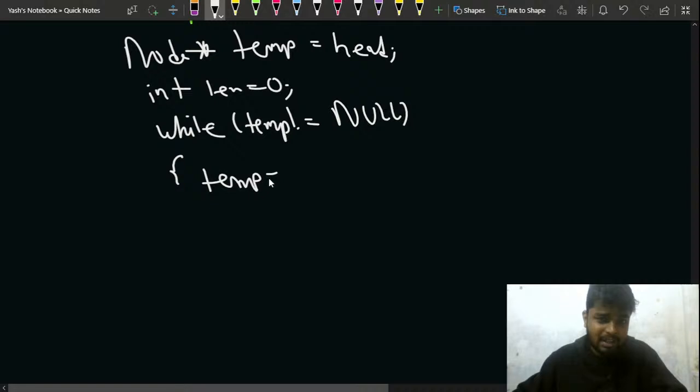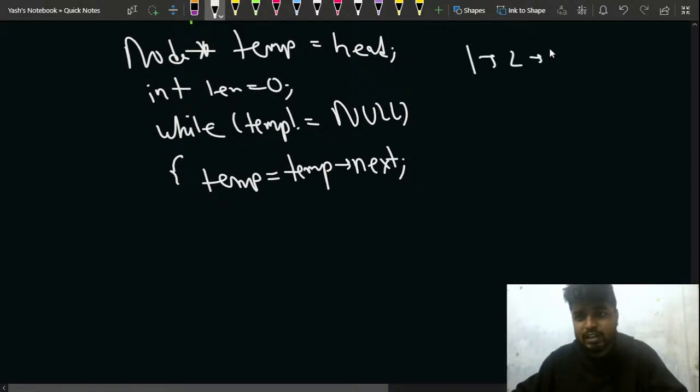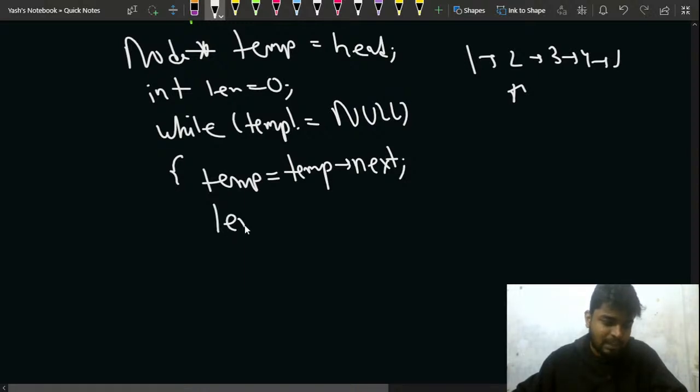I'll update temp is equal to temp next. That means I'll move to the next pointer, that is 1 to 2, then 2 to 3, 3 to 4, and 4 to 5, right? So when I move, that means I'll increase my length by 1, so I'll do length plus plus, right? In this way I'll keep on increasing the length of this particular linked list.